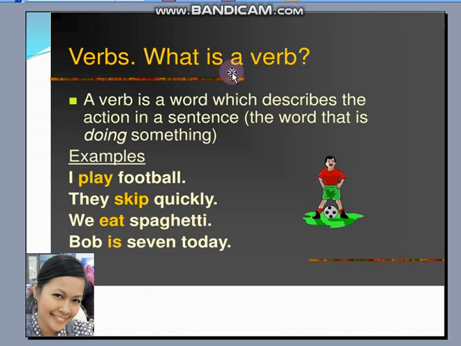Again, what is a verb? A verb is a word which describes the action in a sentence. Again, a verb is the word that tells the action in the sentence. Examples here, the words that are written in yellow are verbs. Okay? I play football. They skip quickly. We eat spaghetti. Bob is 7 today. Play, skip, eat, and is are our actions in the sentences.